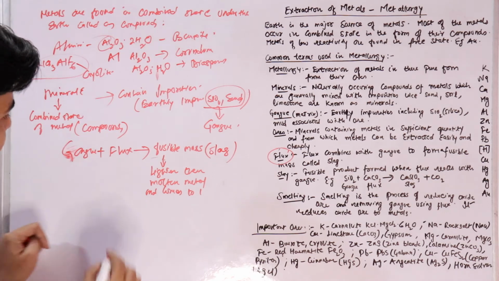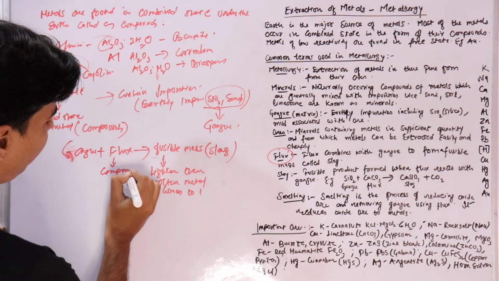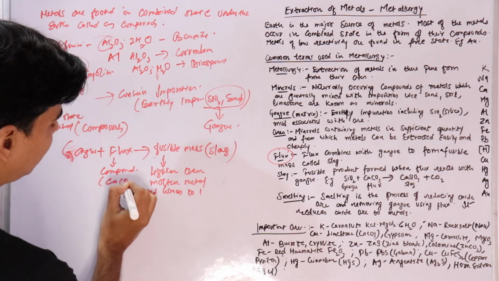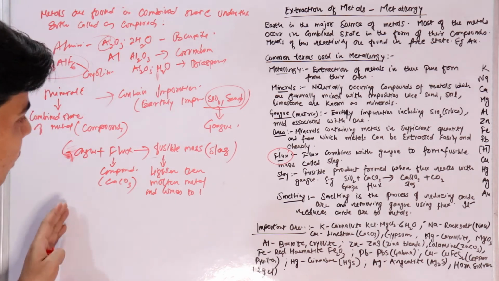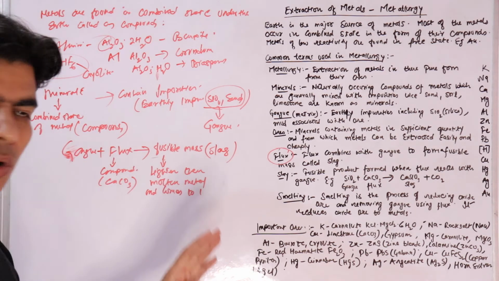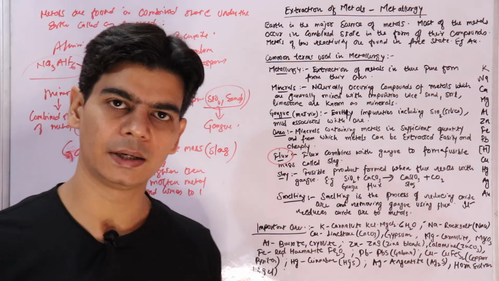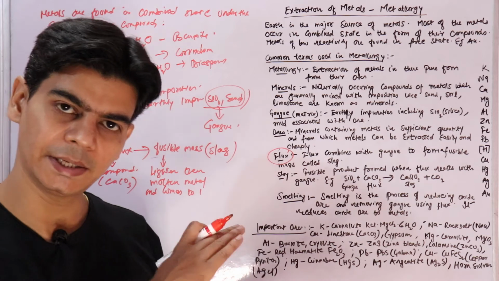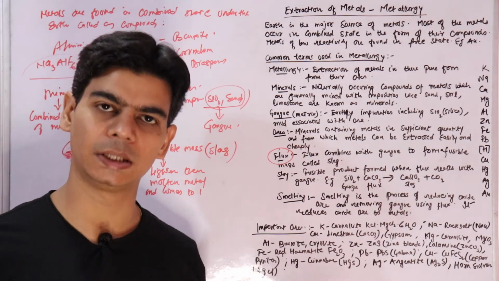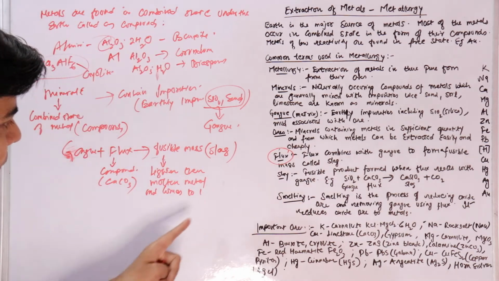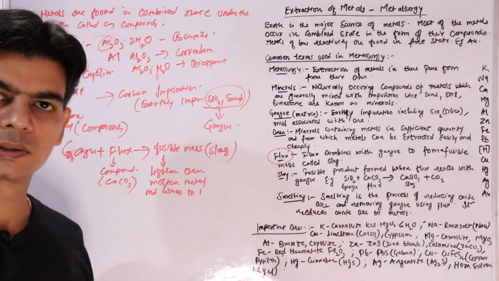So flux is a compound, generally calcium carbonate, say, which will react with gangue to give you a fusible mass called slag. And this slag is lighter than molten metal. It will come to the surface and can be easily removed from time to time when you actually do metallurgy. So this gangue is removed in the form of this fusible mass.